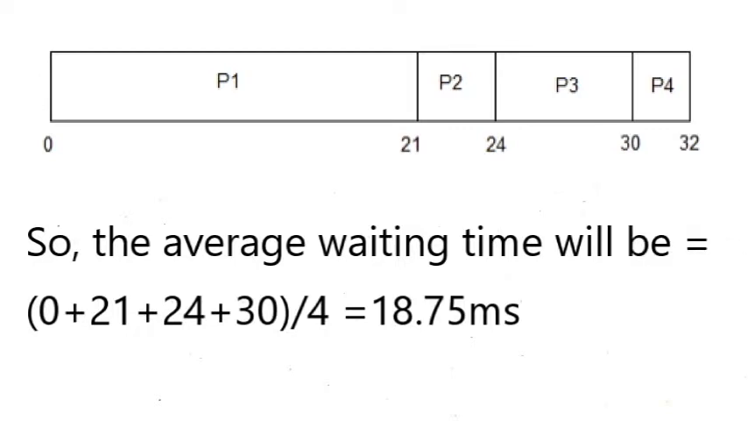Similarly, the waiting time for process P3 will be the execution time of P1 plus the execution time of P2, which will be 21 milliseconds plus 3 milliseconds equal to 24 milliseconds. For process P4, it will be the sum of the execution times of P1, P2, and P3.